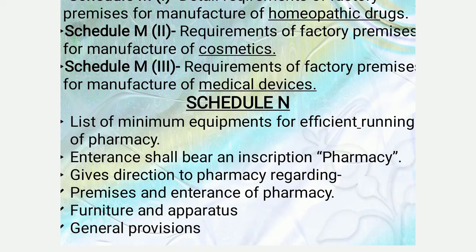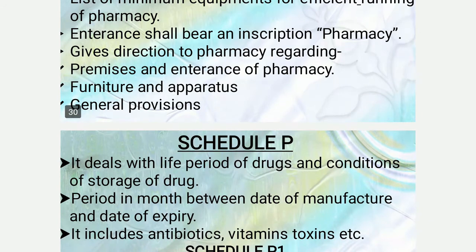Next we come up to Schedule N. It includes the list of minimum equipment for efficient running of a pharmacy. The entrance shall bear an inscription "Pharmacy", and it gives direction to the pharmacy regarding premises and entrance of the pharmacy, furniture and the apparatus which are used in the pharmacy, and also the journal provisions for the pharmacy.